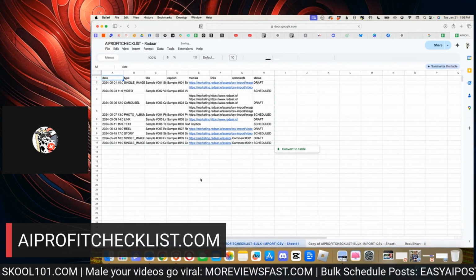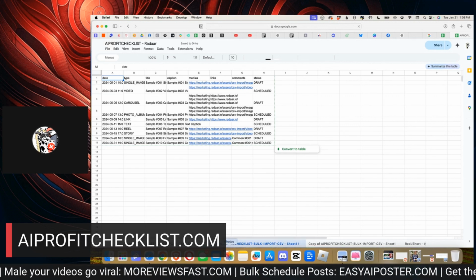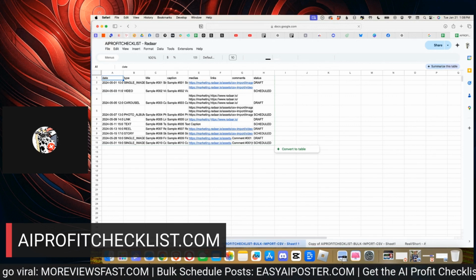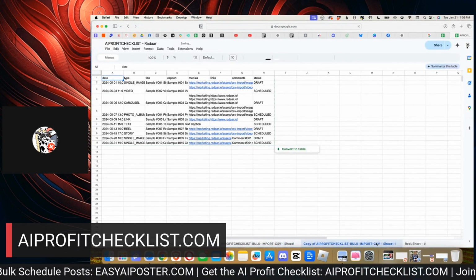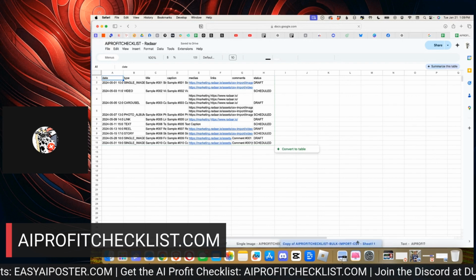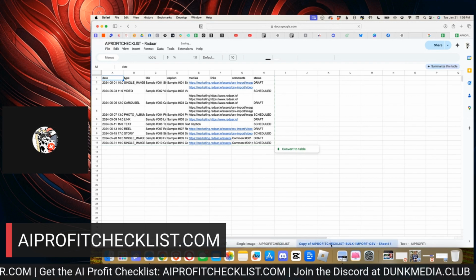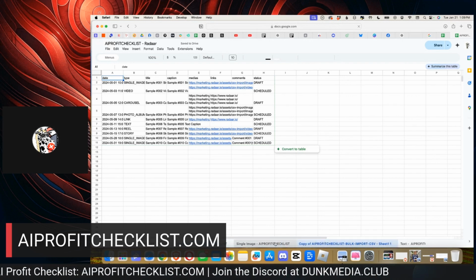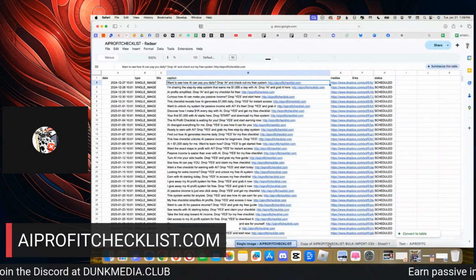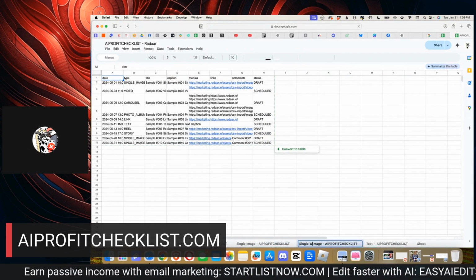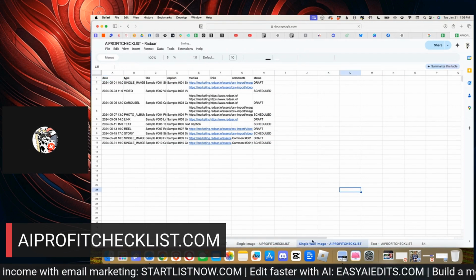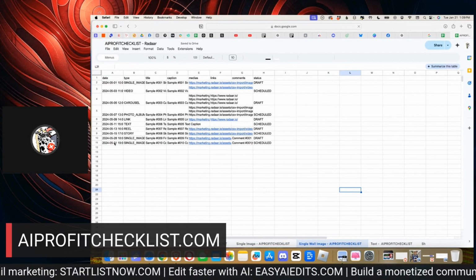duplicate, and now I update the name of the tab. So it's with my other one, called single image. I'll rename this. Let me just copy this title and give it a slightly different title. Let's call them single wall images. So there we go. Okay, single wall images.